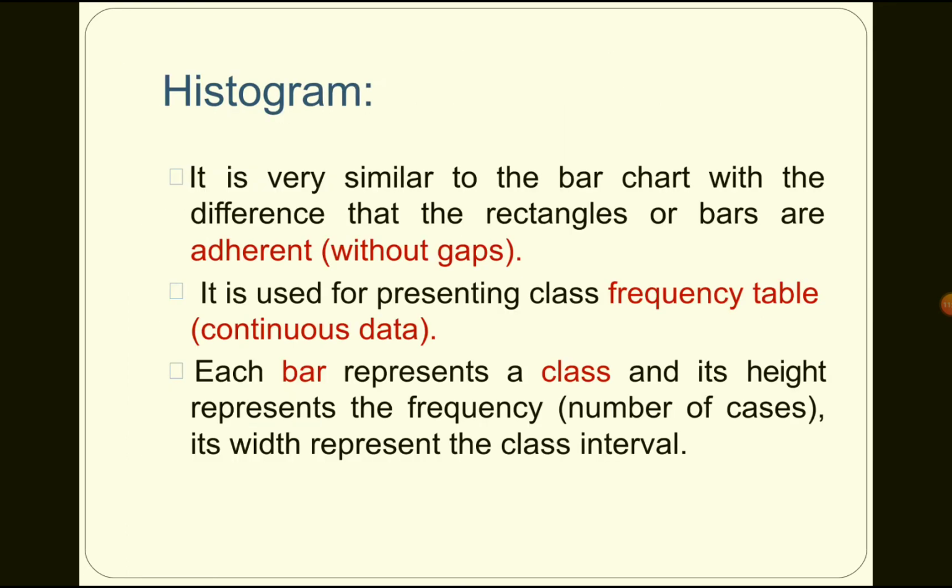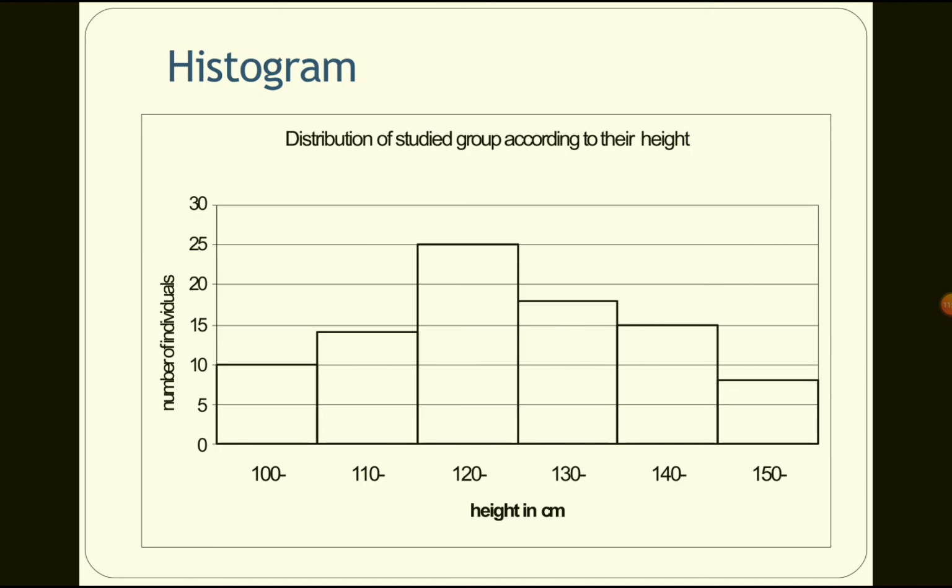Coming to the histogram. It is very similar to the bar chart, with the difference that the rectangles or bars are adherent, without gaps. It is used for presenting a frequency table, that is, continuous data. Each bar represents a class, its height represents the frequency, and its width represents the class interval. So this is the class example for a histogram: number of individuals on the y-axis and height in centimeters on the x-axis.